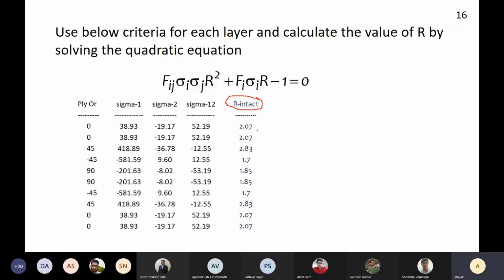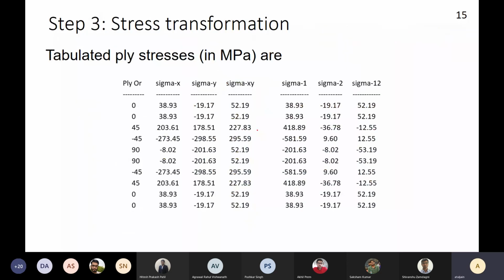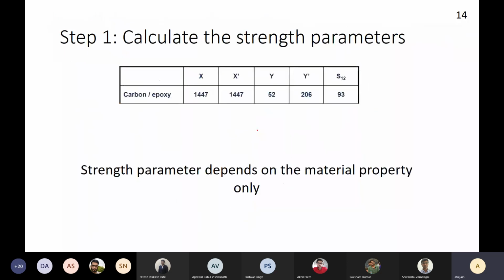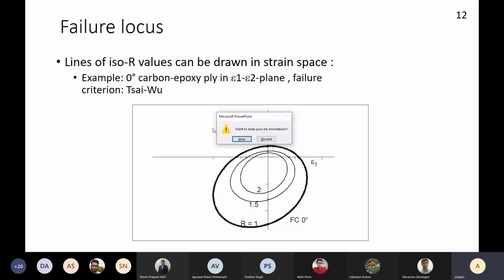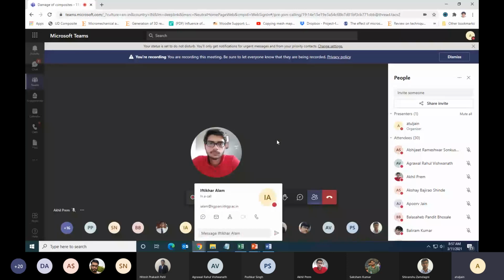Okay. Any questions? If not, then I am winding this lecture up. We will continue our very interesting discussion on the damage modeling of composite materials in the next few weeks. Tuesday, we will have our exam.